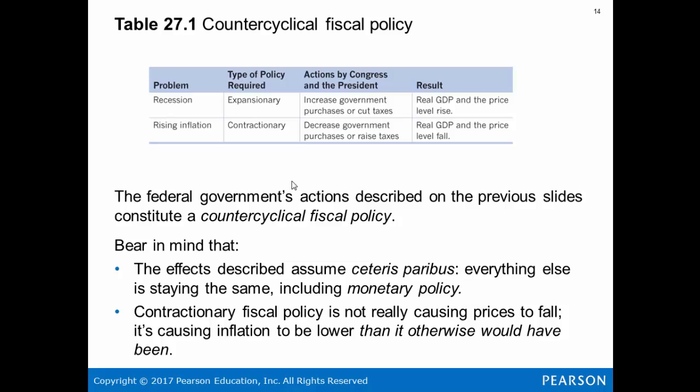The federal government's actions described on the previous slides constitute a countercyclical fiscal policy. Bear in mind that the effects described assume ceteris paribus, that everything else is staying the same, including monetary policy. So if you're changing monetary policy at the same time, then everything else is not staying the same. Contractionary policy is not really causing prices to fall. It's causing inflation to be lower than it otherwise would be.